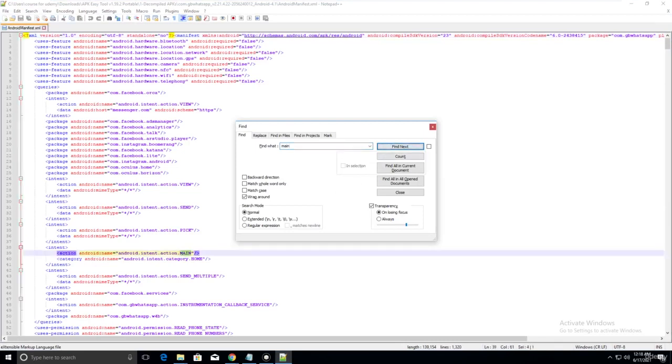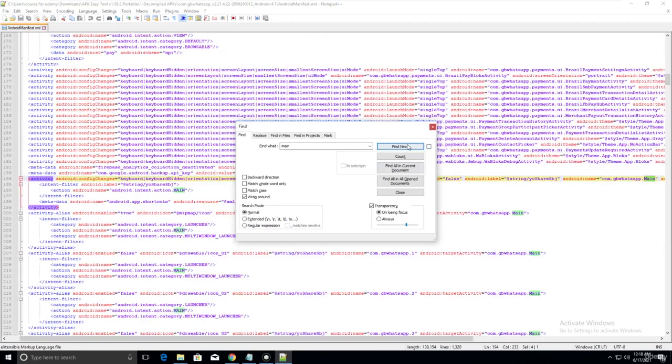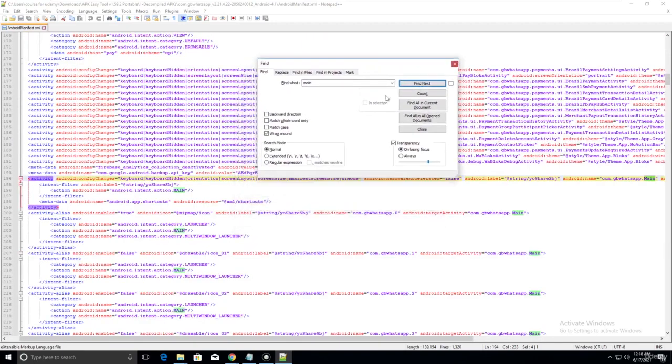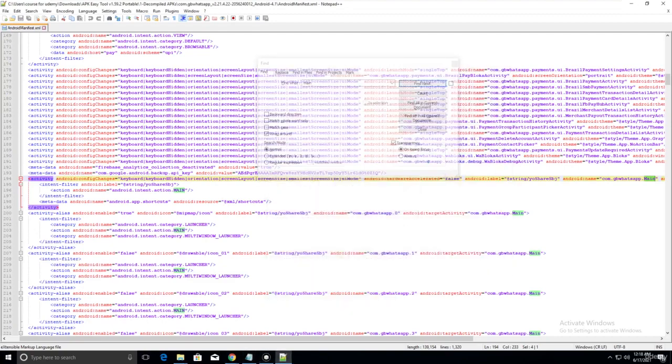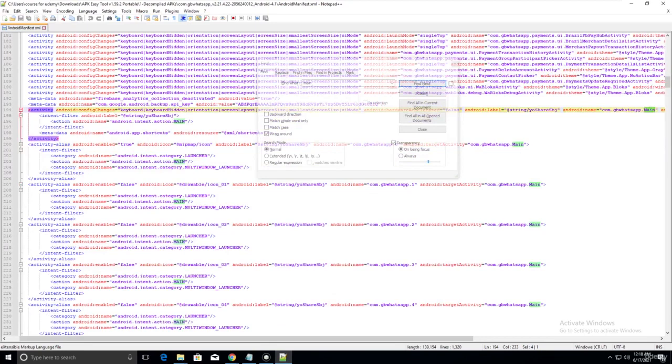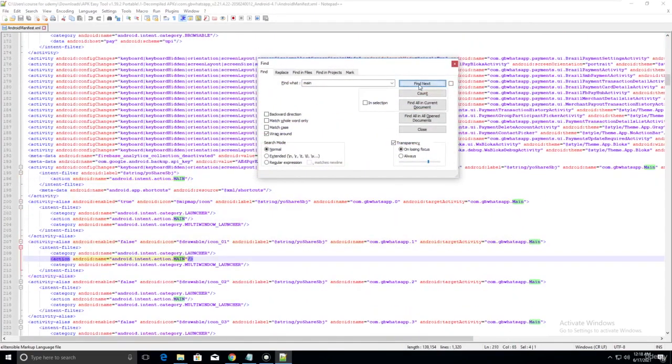You can see there is nothing. Now you can see something here: there is com.gbwhatsapp.Main. Every activity ends with com.gbwhatsapp dot Main. Let me find next. You can find a lot of mains there.